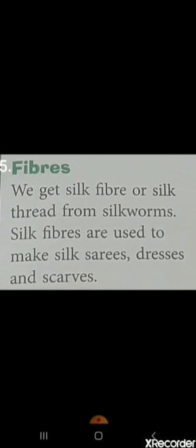Next is fibers. Children, in previous video I told you that we get jute and cotton fibers from plants, but we get silk fiber from animals such as silkworms. Silk fibers are used to make silk sarees, dresses, and scarves.